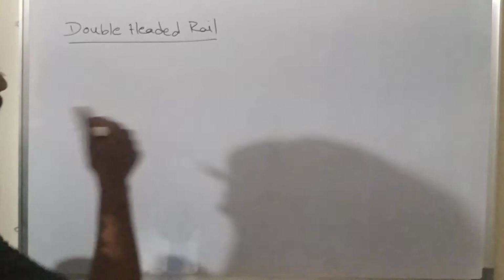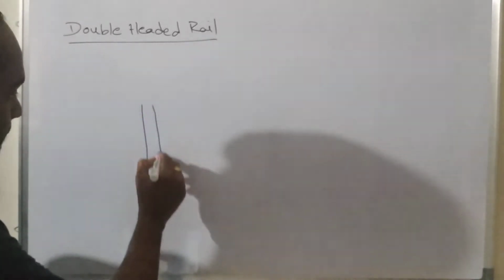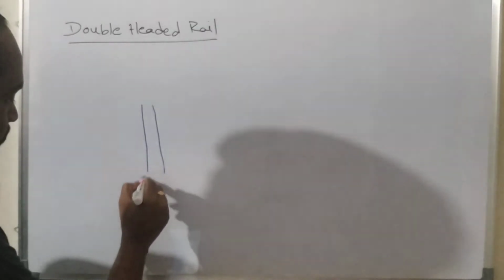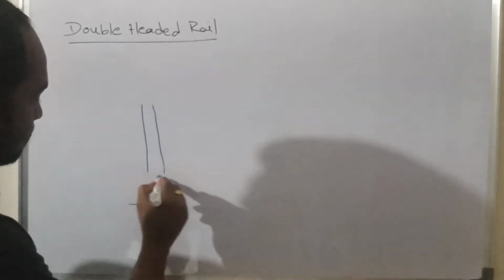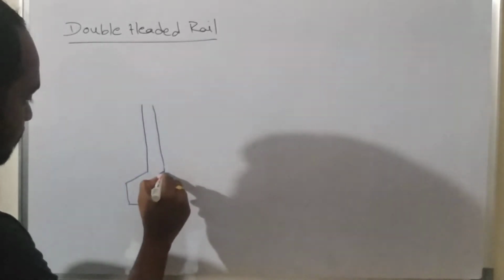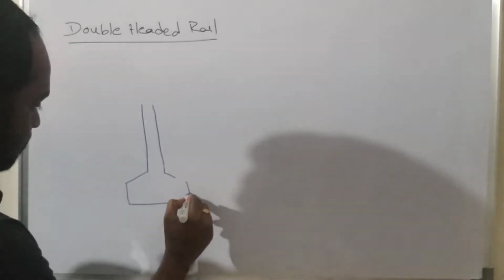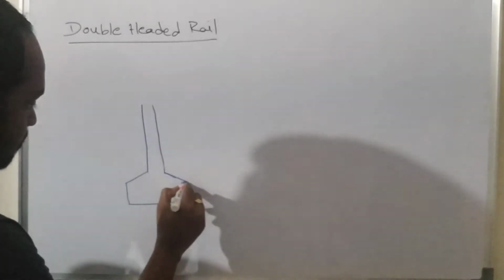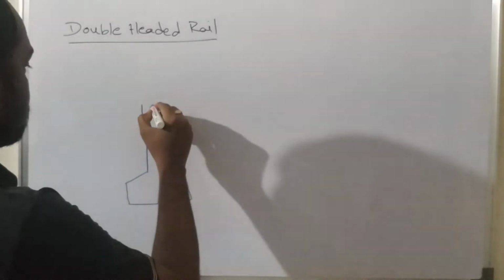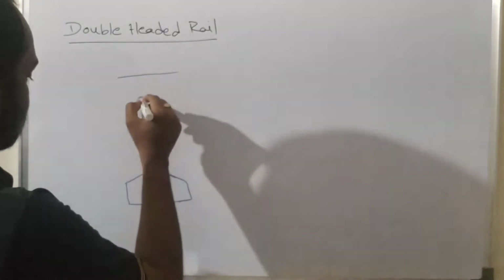You can see the stem, the head, this is the foot and this is the head.